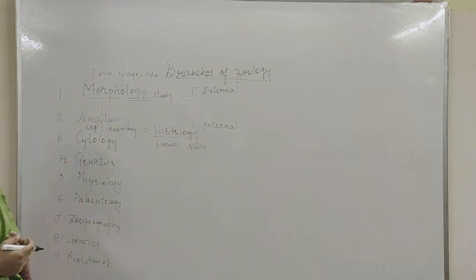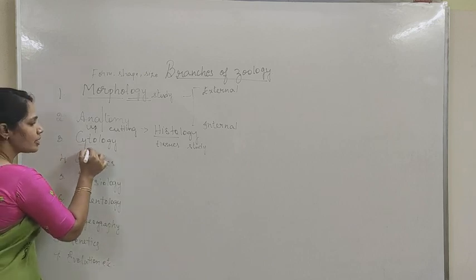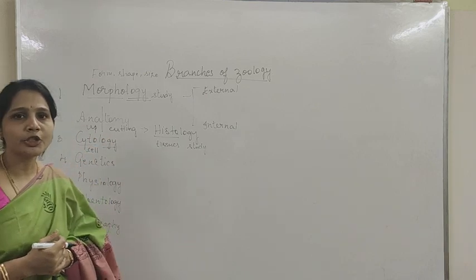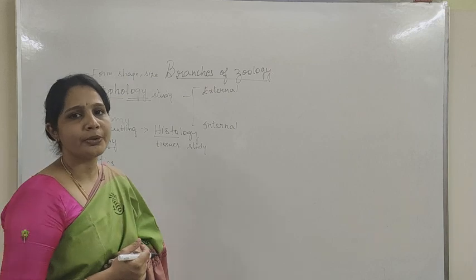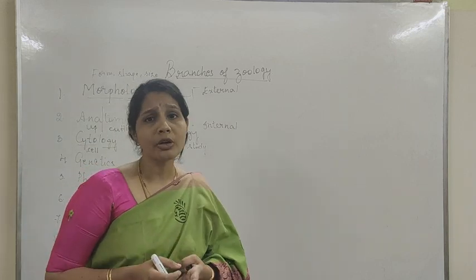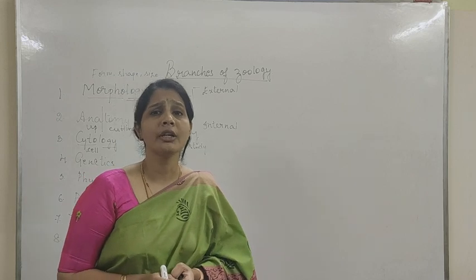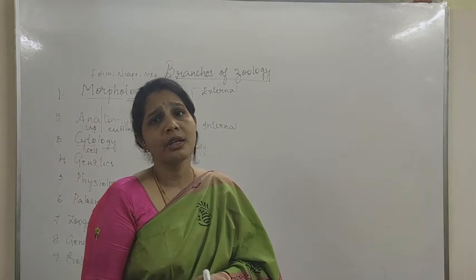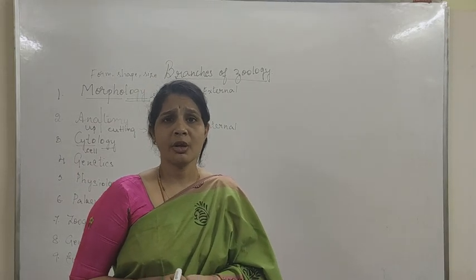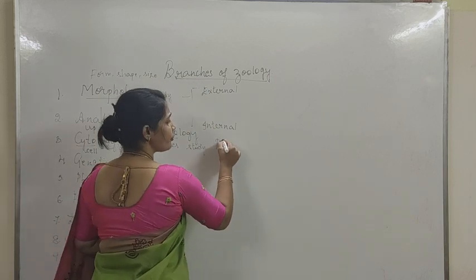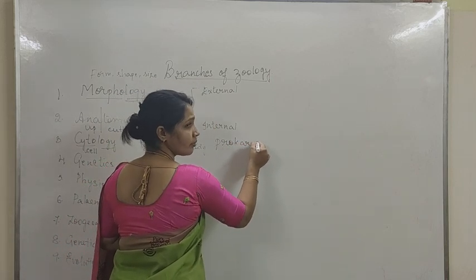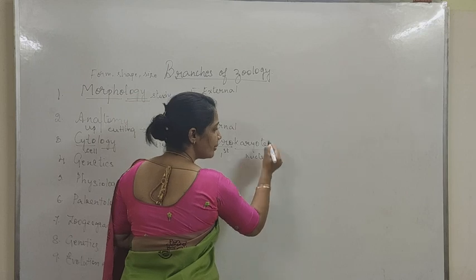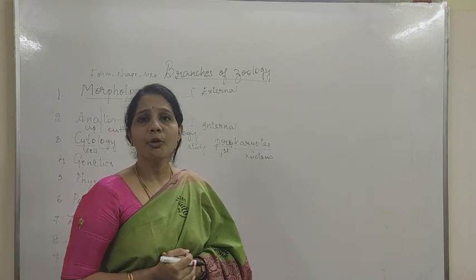Next, what is meant by cytology? Cytos means cell. Logy is study. So the study of the cell and cell structures is known as cytology. The study of the cell and the different cell organelles that are involved is cytology, and the different kinds of cells, as you had already studied, there are two different types of cells, the prokaryotes and the eukaryotes. What are meant by prokaryotes? Pro is first. Karyon is the nucleus. So the primitive organisms are included under the prokaryotes.